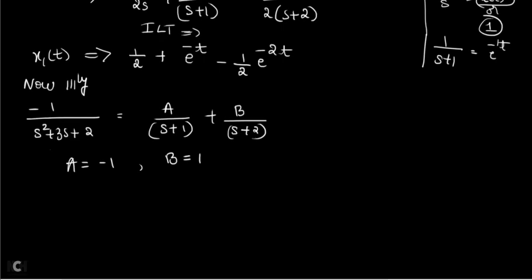Now substituting, you will get minus 1 by s plus 1 plus 1 by s plus 2. Now take inverse Laplace transform on both sides. So you are going to get minus e power minus t plus e power minus 2t.